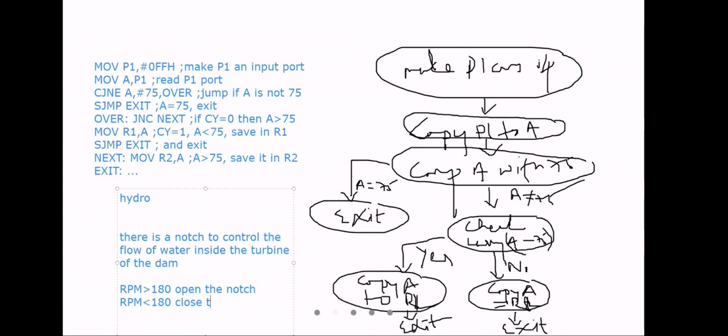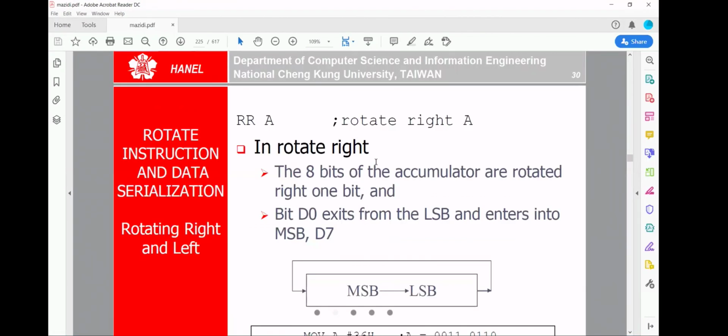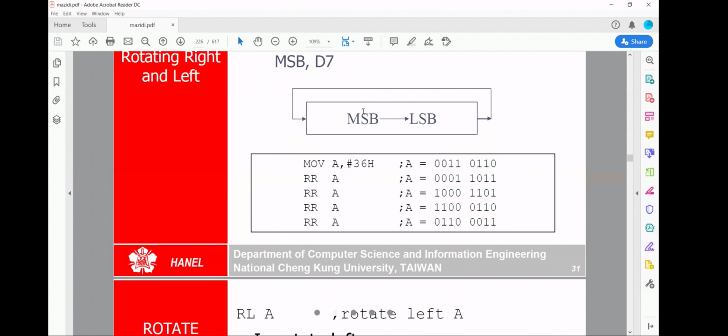Say a question comes, and the answer will be like this only. CJ is one important tool to compare two values. Okay.